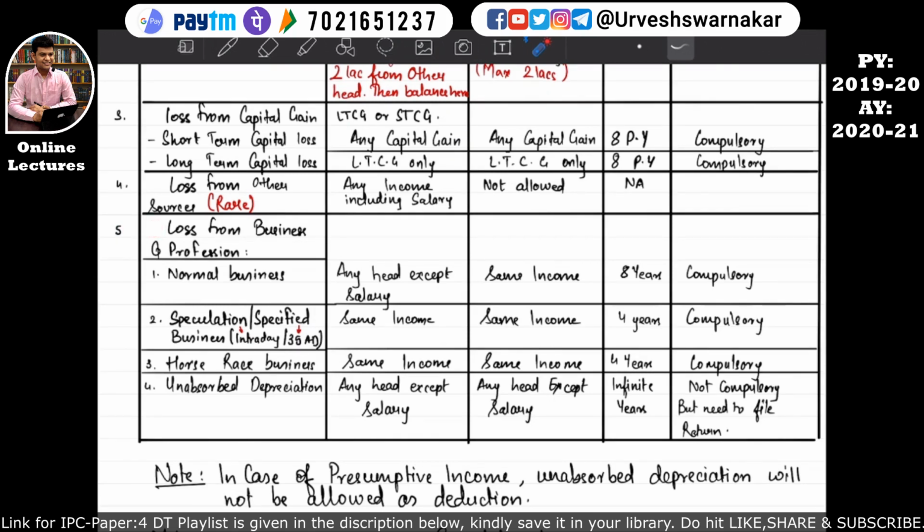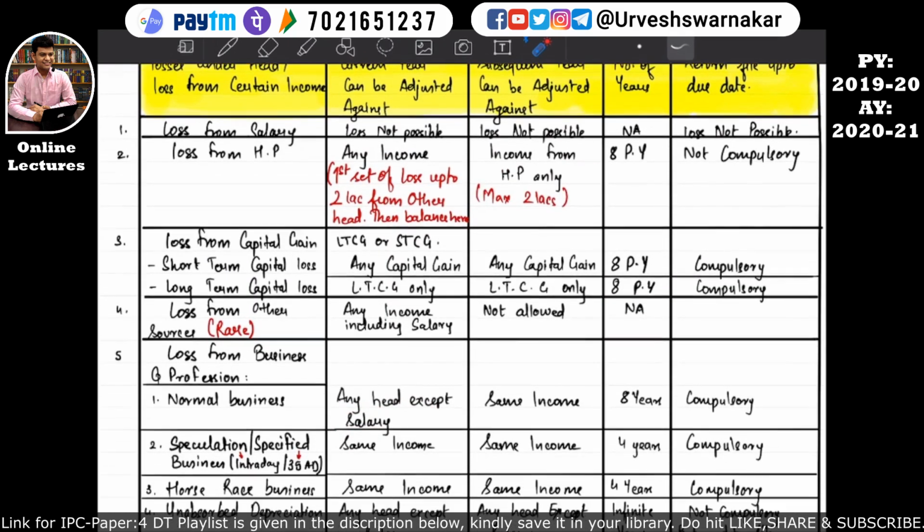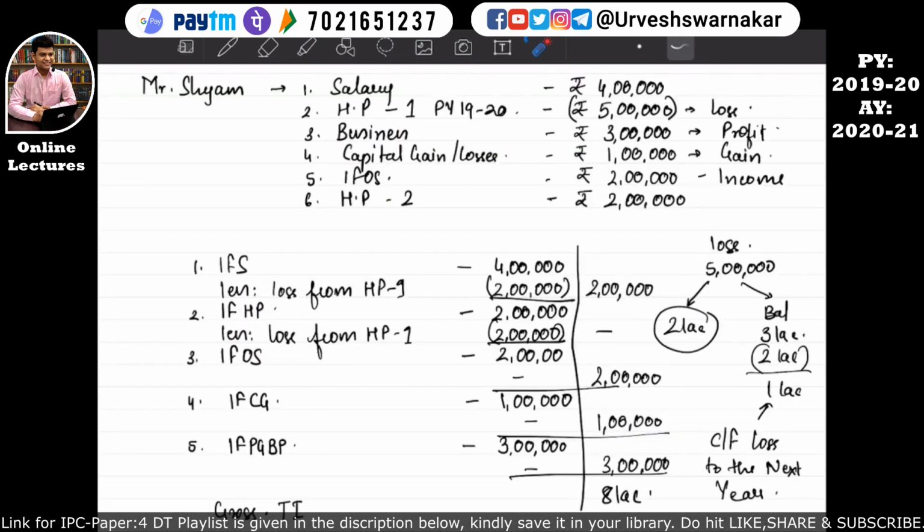Under loss from business and profession, if there is a loss from normal business, this loss can be set off against any head except salary. That means, let's come into our example. If here in the business, this 3 lakhs would have been a loss, I'll write with the red pen so that you can easily recognize what changes I am making now.